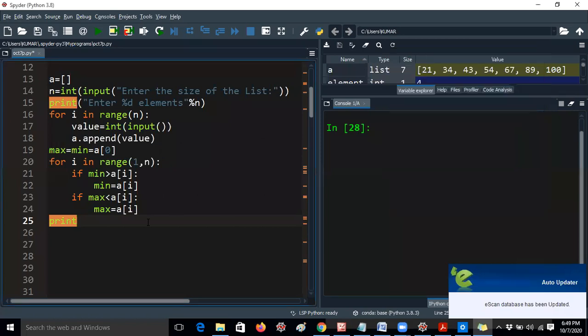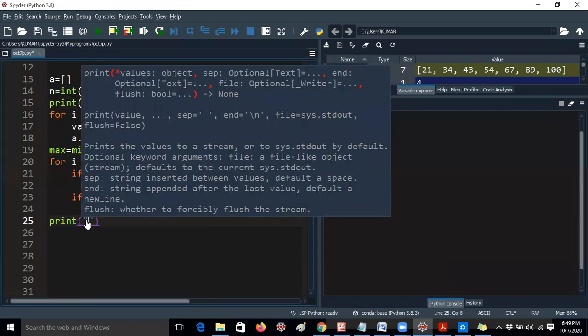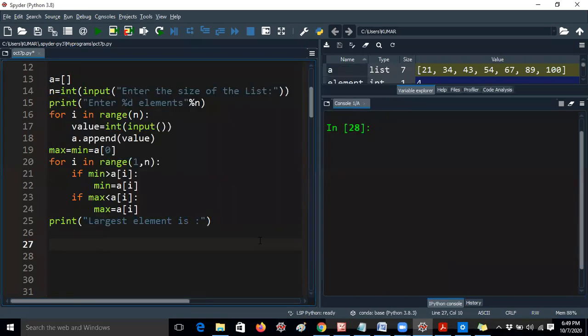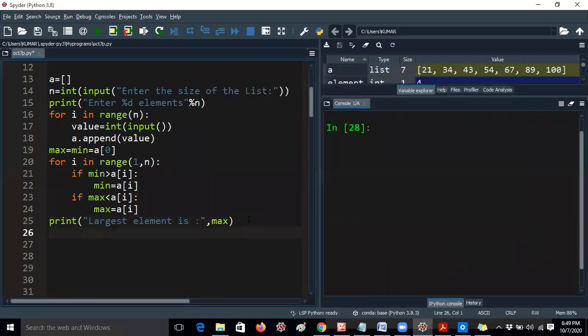So which element value will be stored in max element? That is the maximum variable only. So let me take maximum element, largest element, comma, and I'm just printing max. Next, again you just write the same code, then you just print it here, and you can give smallest element is here.